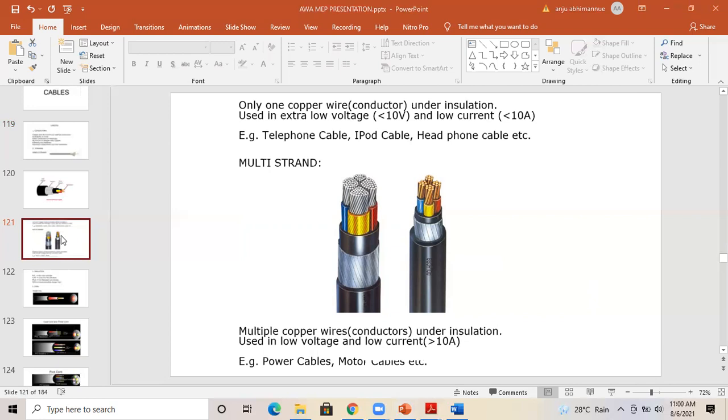Now, as I said, I will show the gland connection video, so you will understand how a cable is connected to a panel, and what the procedure is.